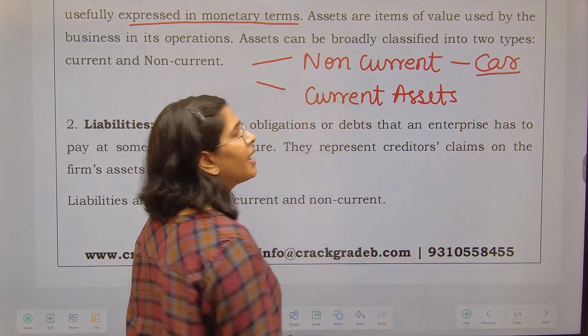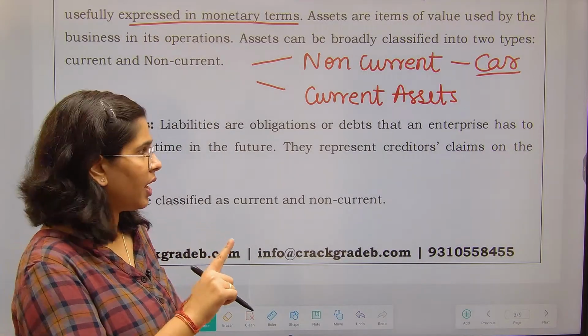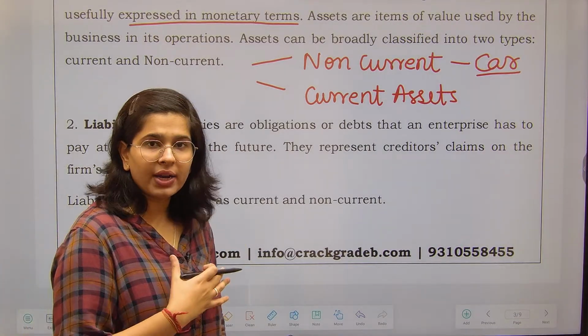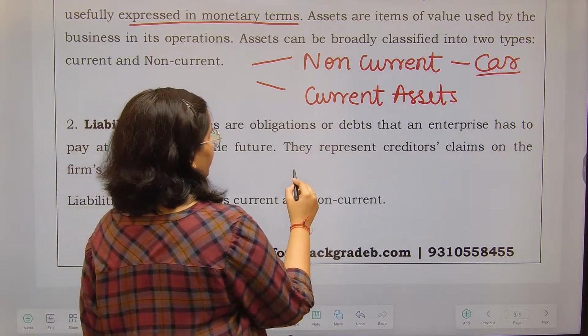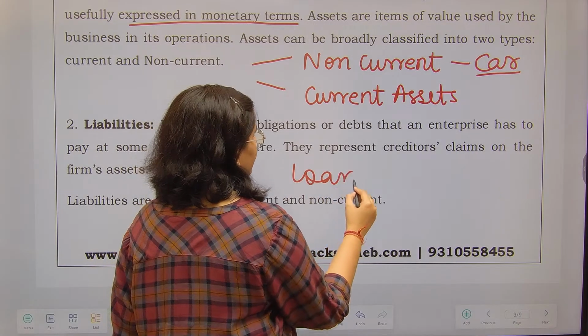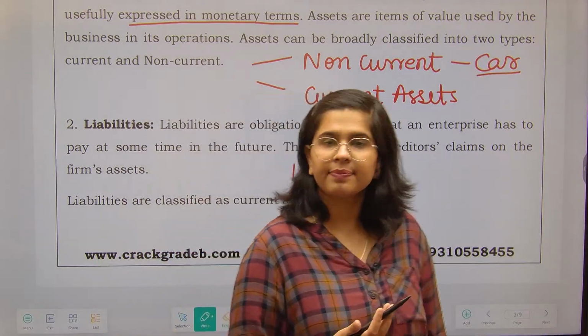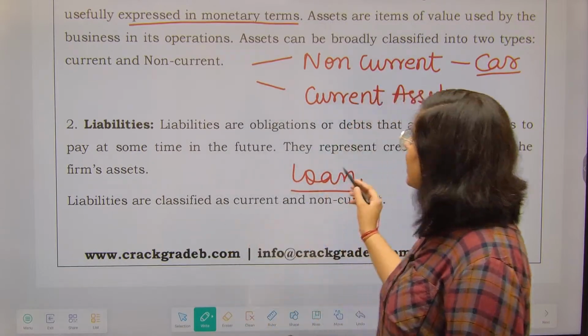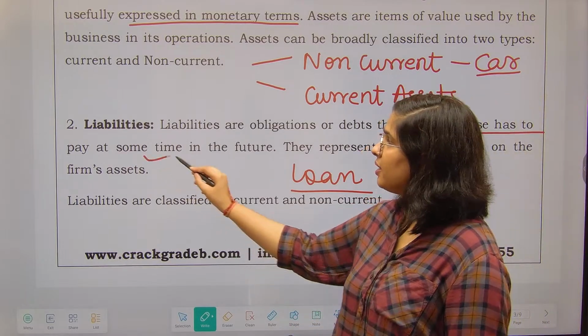But पैसा कहाँ से आया इस कार के लिए? How have I arranged money for this particular car? Either it will be my own funds or I must have taken a loan. Because I have taken a loan, that is called the liability. I have to pay back this loan to someone else. ठीक है? So liabilities are obligations that an enterprise has to pay at some time in future.